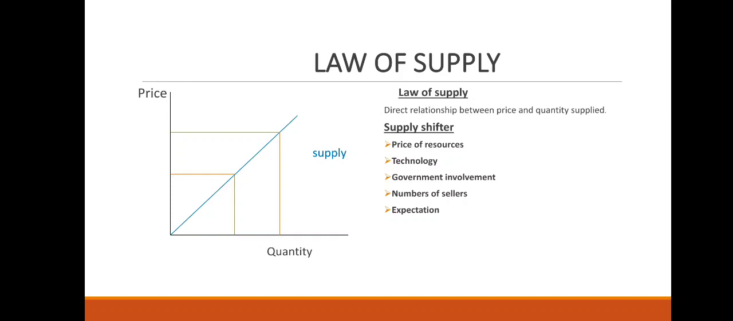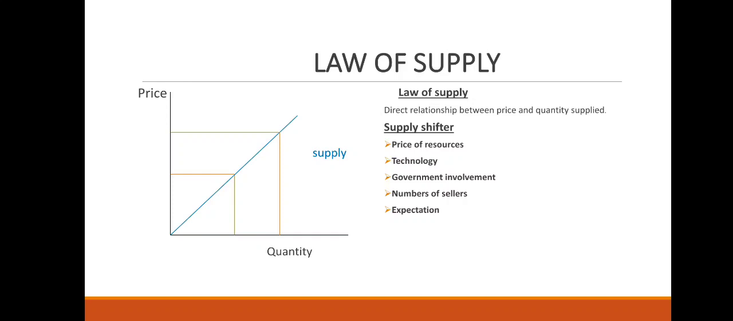Another shifter of the supply curve is technology. If there is a new machine that produces bread faster and cheaper than we would, it will cause the supply curve to shift to the right. So if there is any technology that can do a faster and cheaper job, that would shift the curve of production to the right.